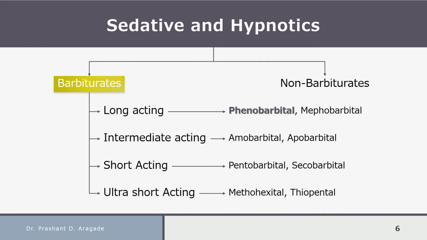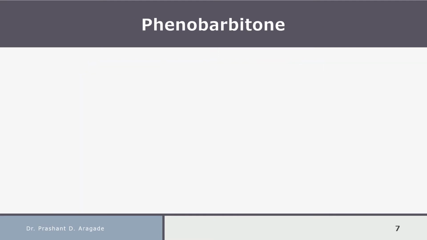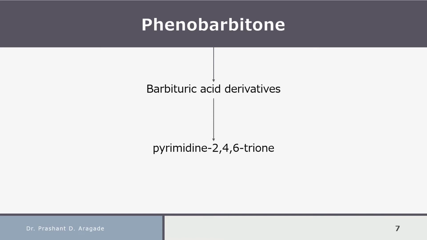For that purpose, you have to mention which heterocyclic ring is present in the structure of phenobarbital, and the heterocyclic ring is pyrimidine. Phenobarbital is a barbituric acid derivative, and chemically barbituric acid is known as pyrimidine 2,4,6 trione.